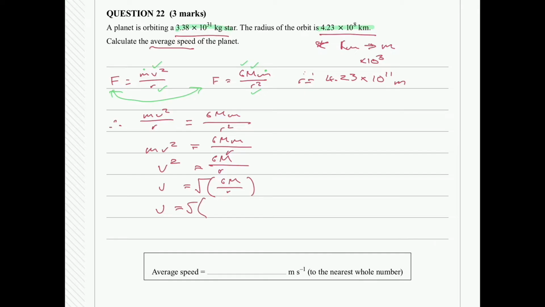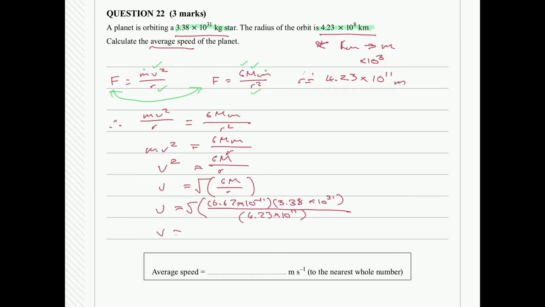G is our gravitational constant, which is 6.67 times 10 to the negative 11, multiplied by the mass of our star, which is 3.38 times 10 to the 31, all divided by our radius, which is the radius we've calculated in meters, 4.23 times 10 to the 11.